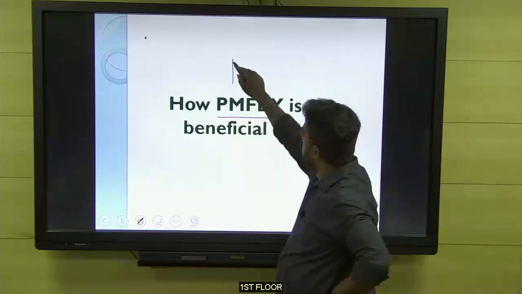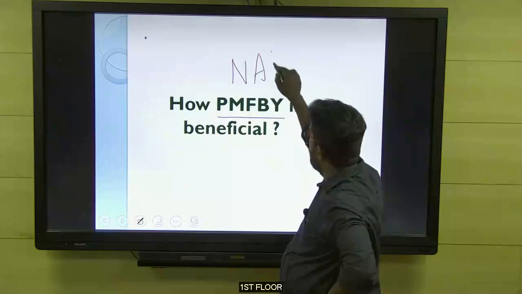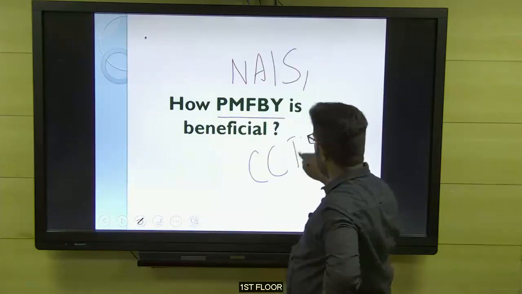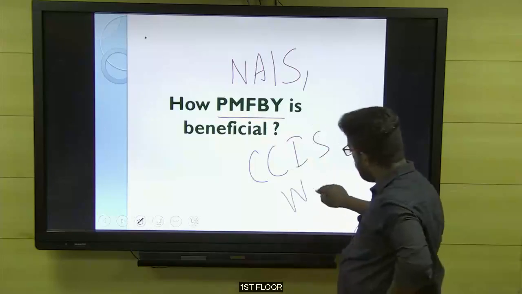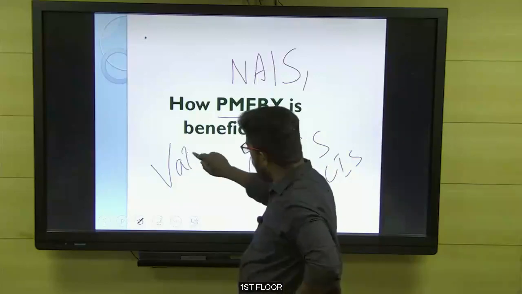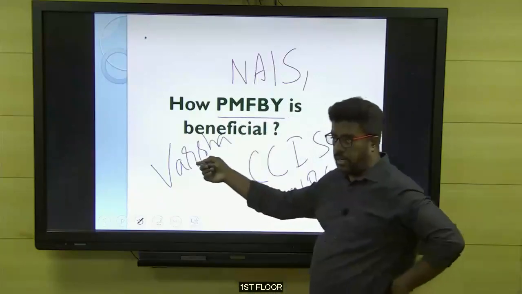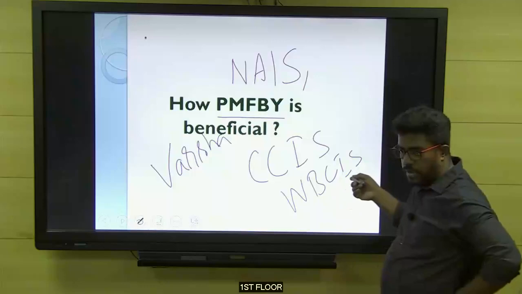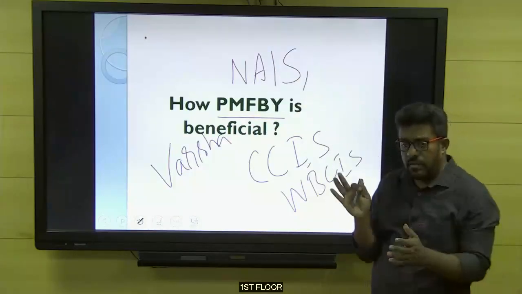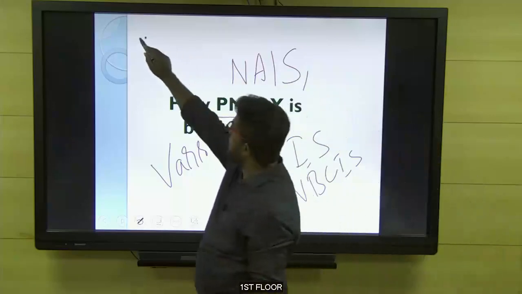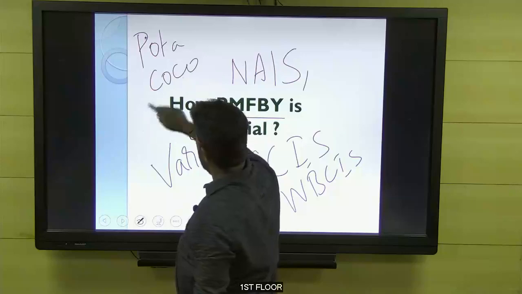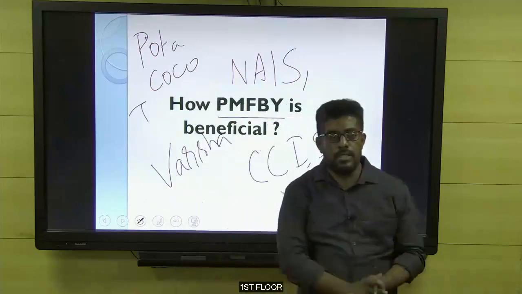For example, we have the National Agricultural Insurance Scheme, or the Comprehensive Crop Insurance Scheme, or the Weather Based Crop Insurance Scheme, or schemes like Varsha Bima. Like that we have many more schemes. Varsha Bima is for rainfall failure, and weather based is for weather failures. Apart from this, potato specific insurance, coconut specific, tobacco specific. Like that we have different policies existing in our economy.